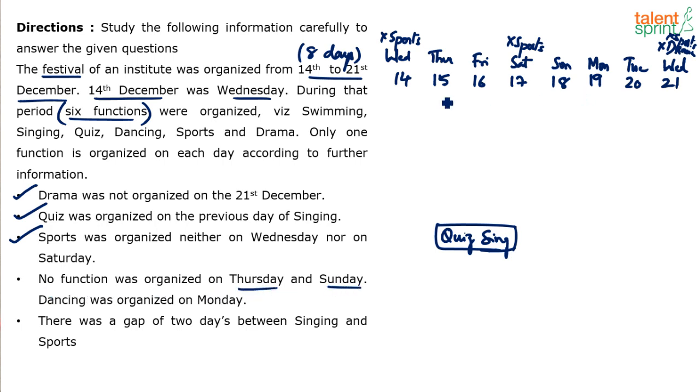Only one Thursday is there, and there's only one Sunday, so these 2 should be blank. I'm putting a cross mark here. No function was organized on these 2 days. Next, there was a gap of 2 days between singing and sports. Now try and fill the, I missed this part.